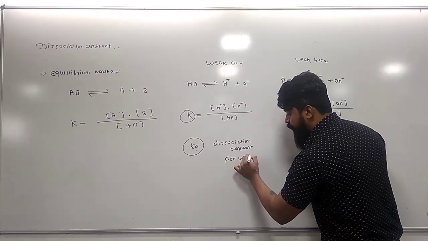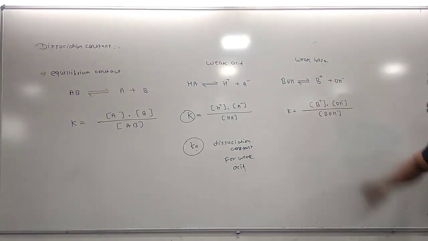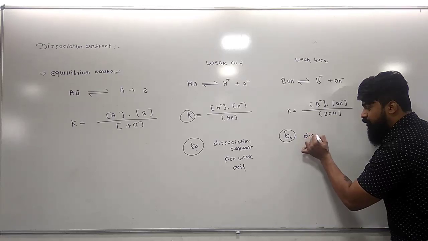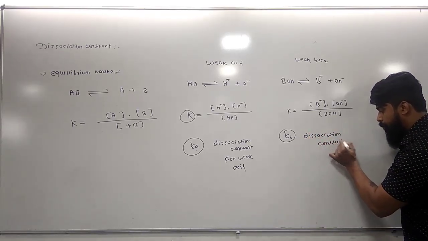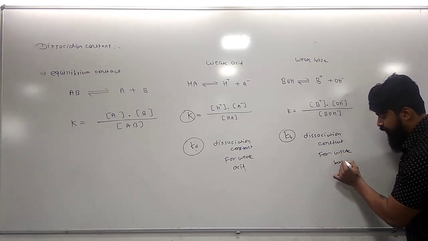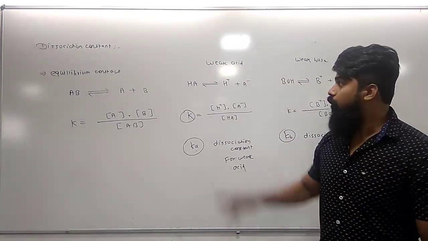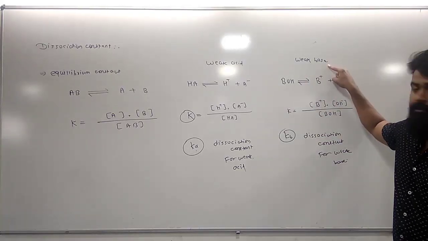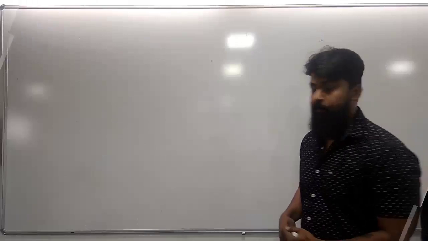Similarly, the equilibrium constant of a weak base is replaced by the new term Kb, called the dissociation constant for a weak base. It simply means that, to summarize, the equilibrium constant of a weak acid is nothing but the dissociation constant of the weak acid, and the equilibrium constant of a weak base is nothing but the dissociation constant for the weak base.